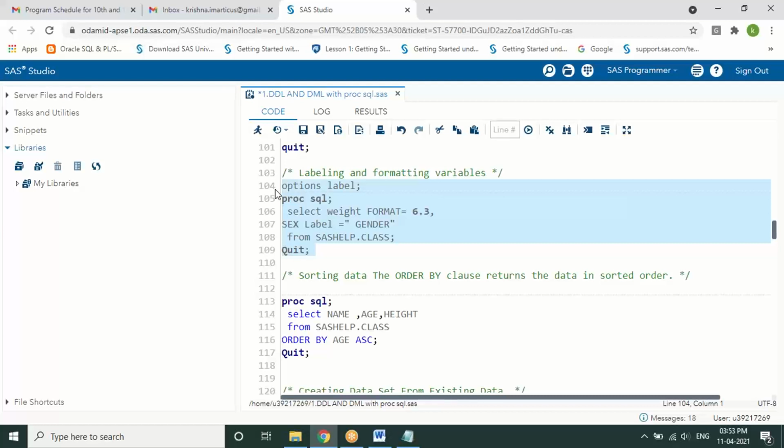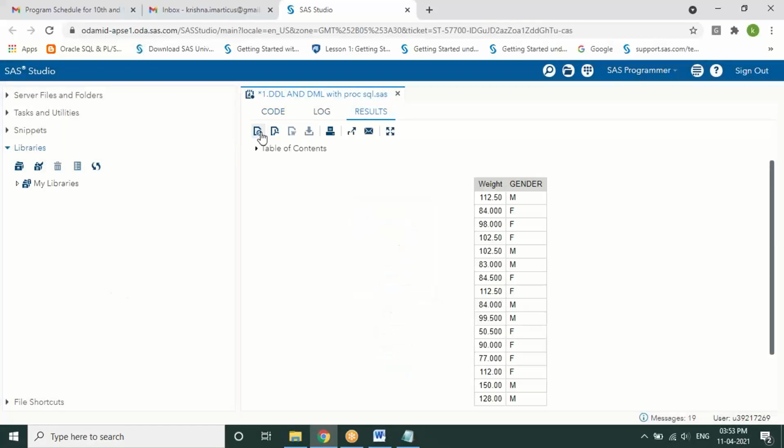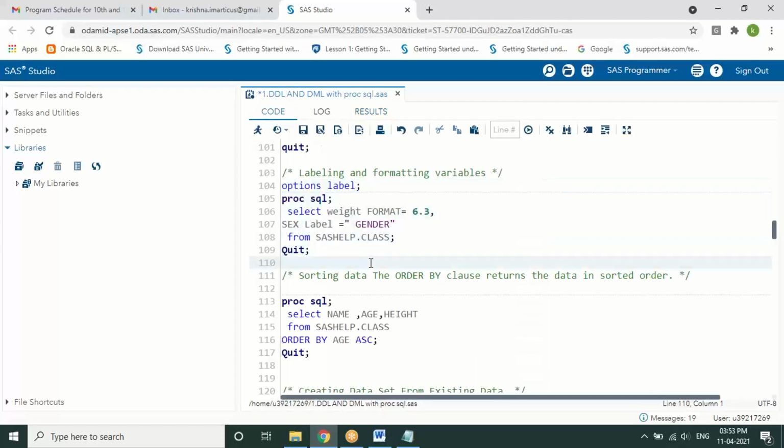So select weight format, I wanted to format it to 6.3, where sex is labeled to gender and displayed. This combination will help you change the format of a particular column of the table, as well as do the labeling, with SAS and SQL statements together. So this is one other point where you can combine the statements.